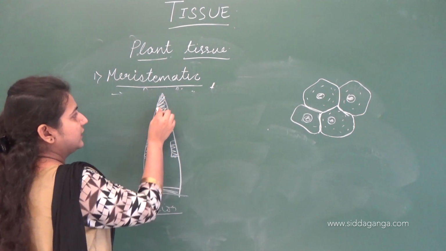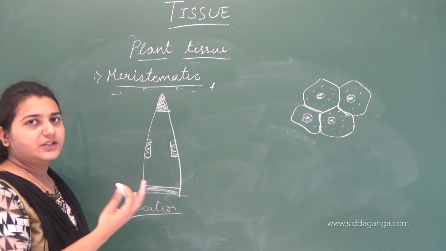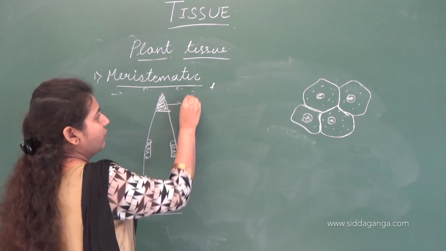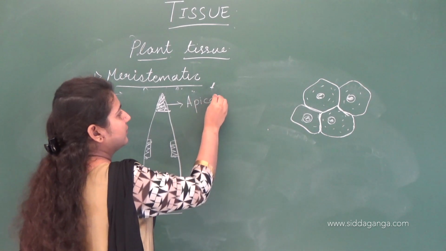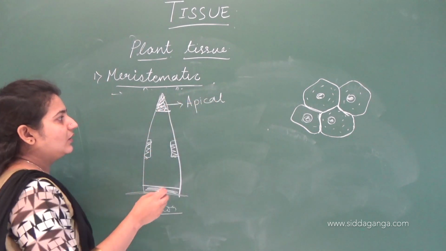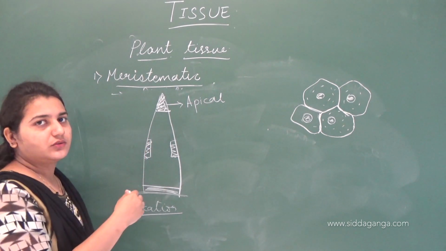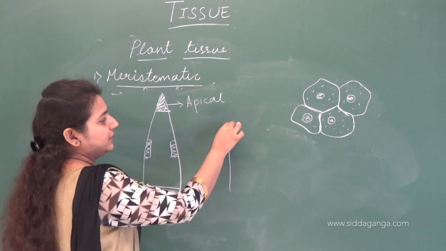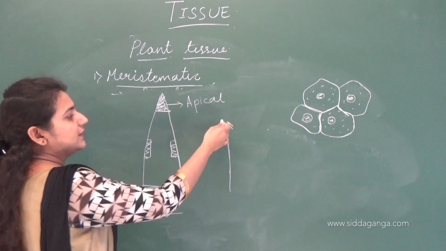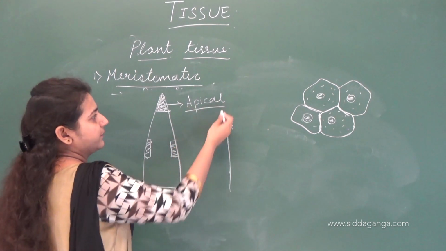The tip region where meristematic tissue is observed is what we call apical meristematic tissue. This is responsible for the longitudinal growth. A plant grows straight or a plant goes upwards. It is due to the presence of apical meristem.